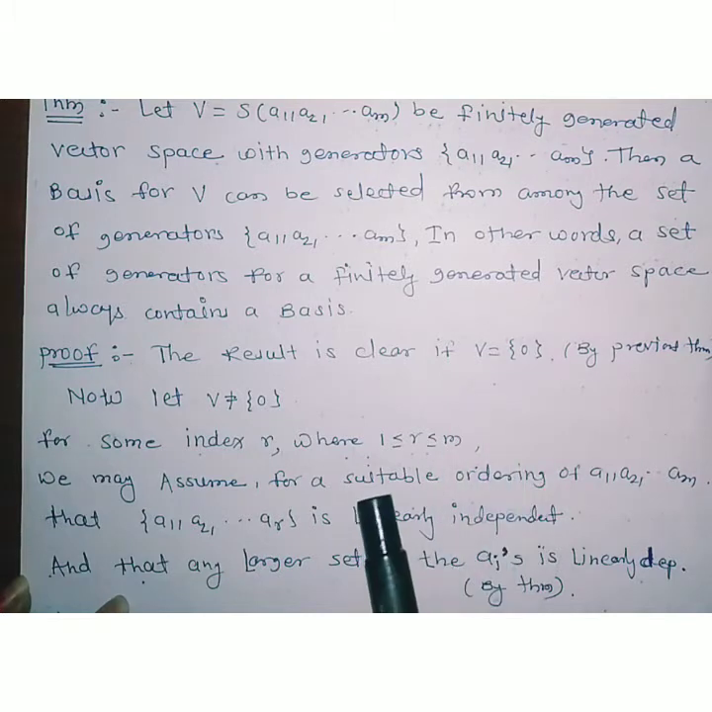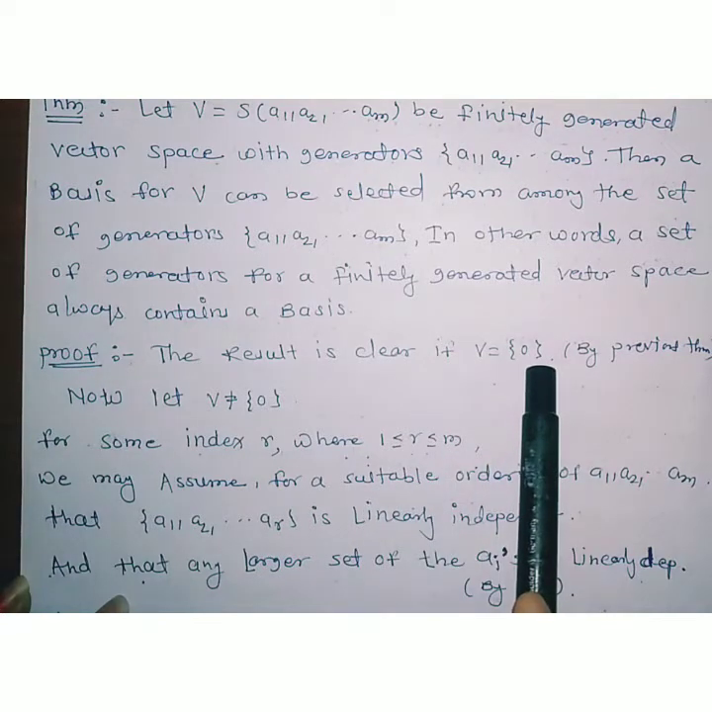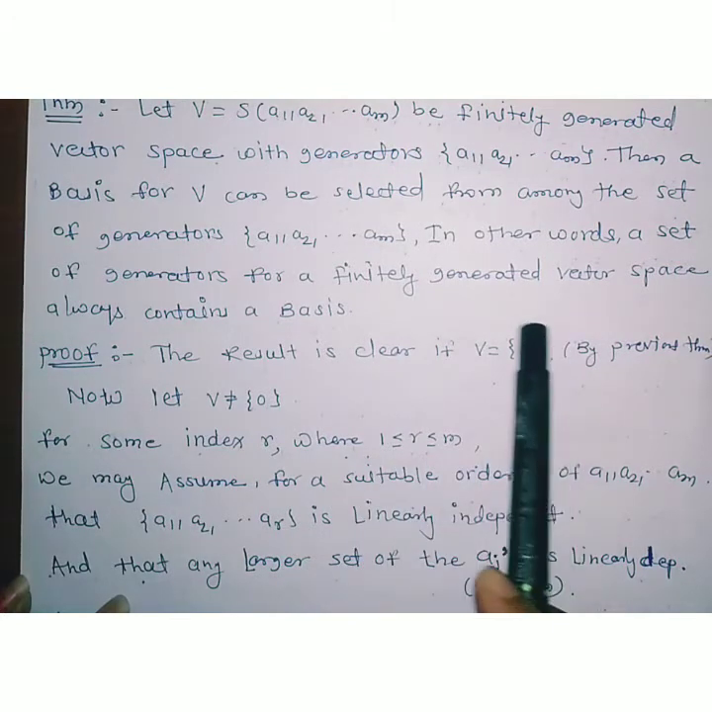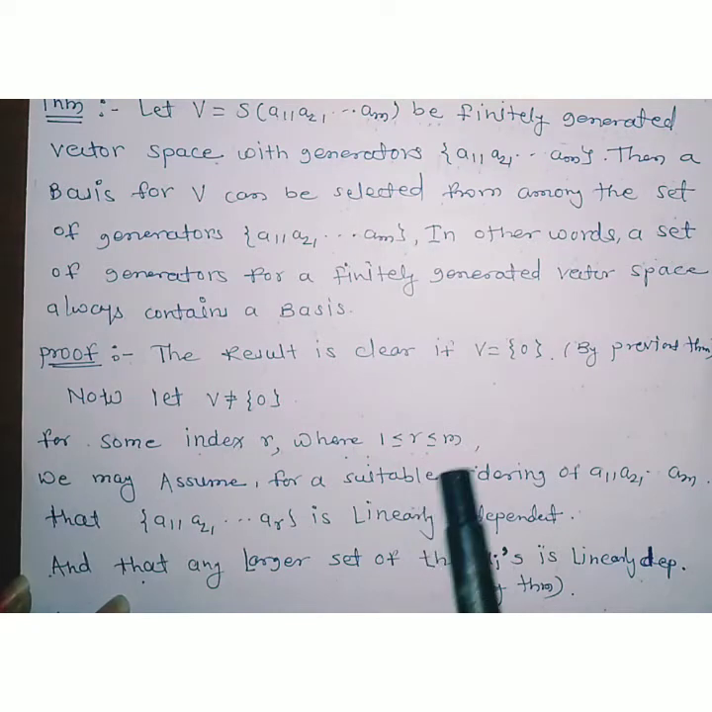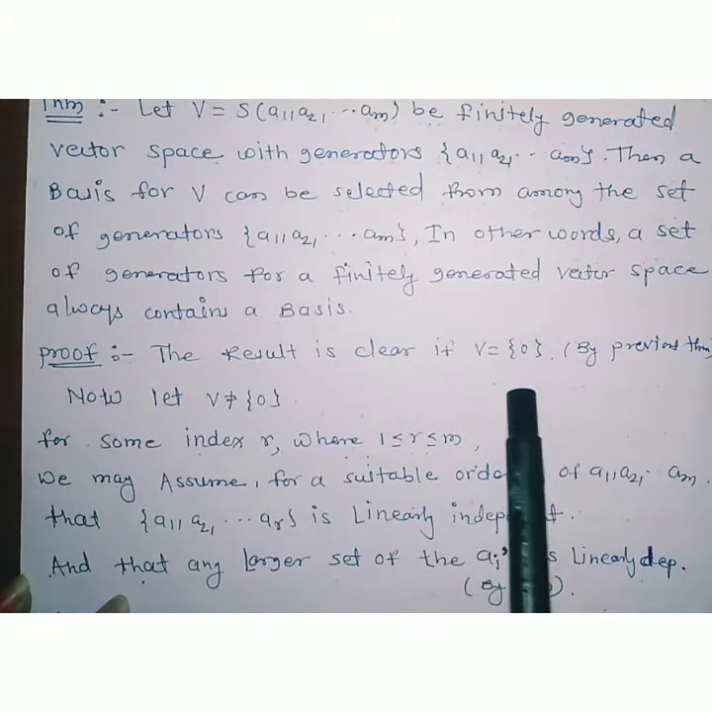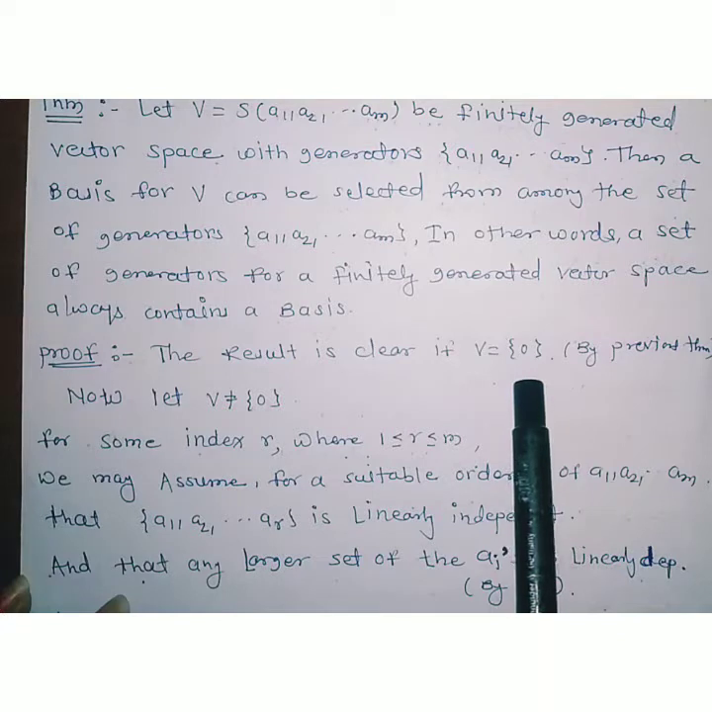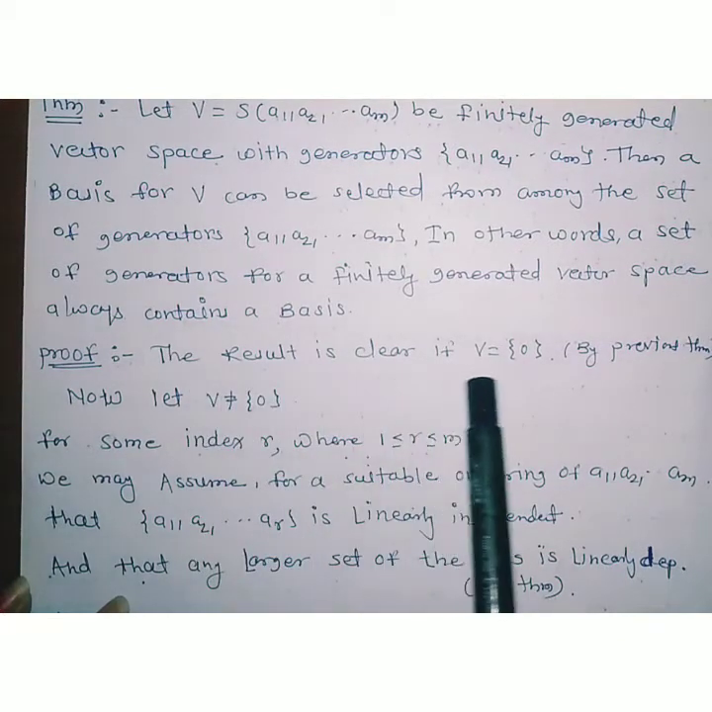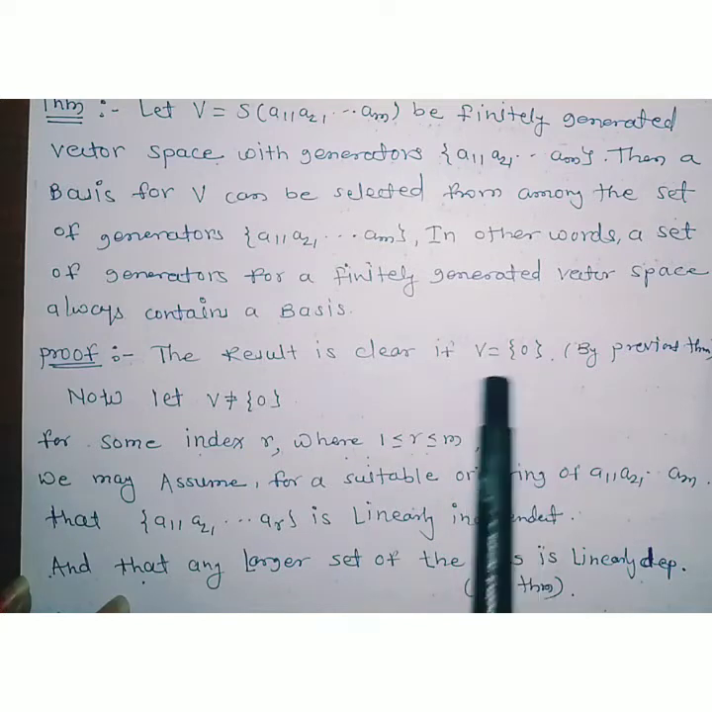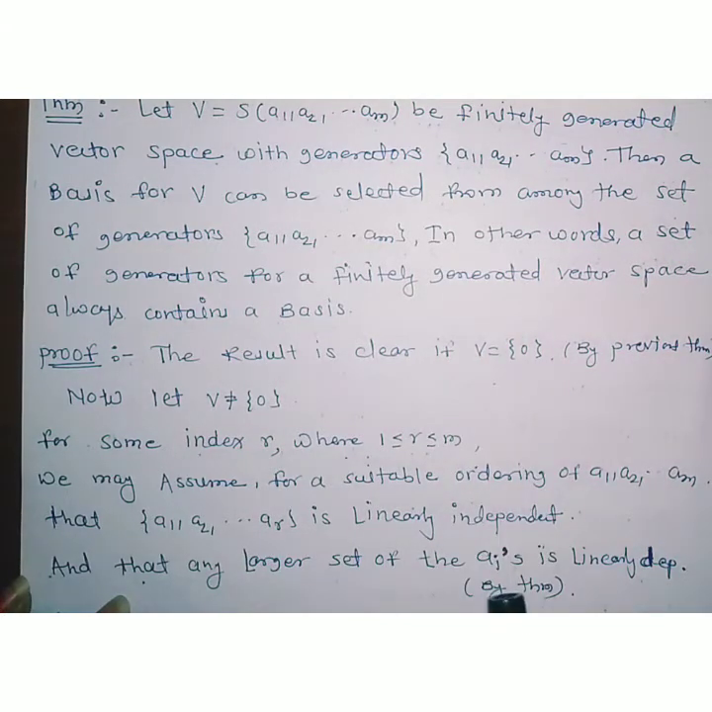Why can it not form a basis of V? Since singleton {0} is a linearly dependent set, but a basis should be a linearly independent set. Therefore singleton {0} cannot form a basis, and in that case the empty set forms a basis. So the result is clear if V is equal to singleton {0}. This is an obvious case, already discussed in the previous theorem. The first case in that theorem is also V equal to singleton {0}, so go through that theorem and look at the proof of that case.